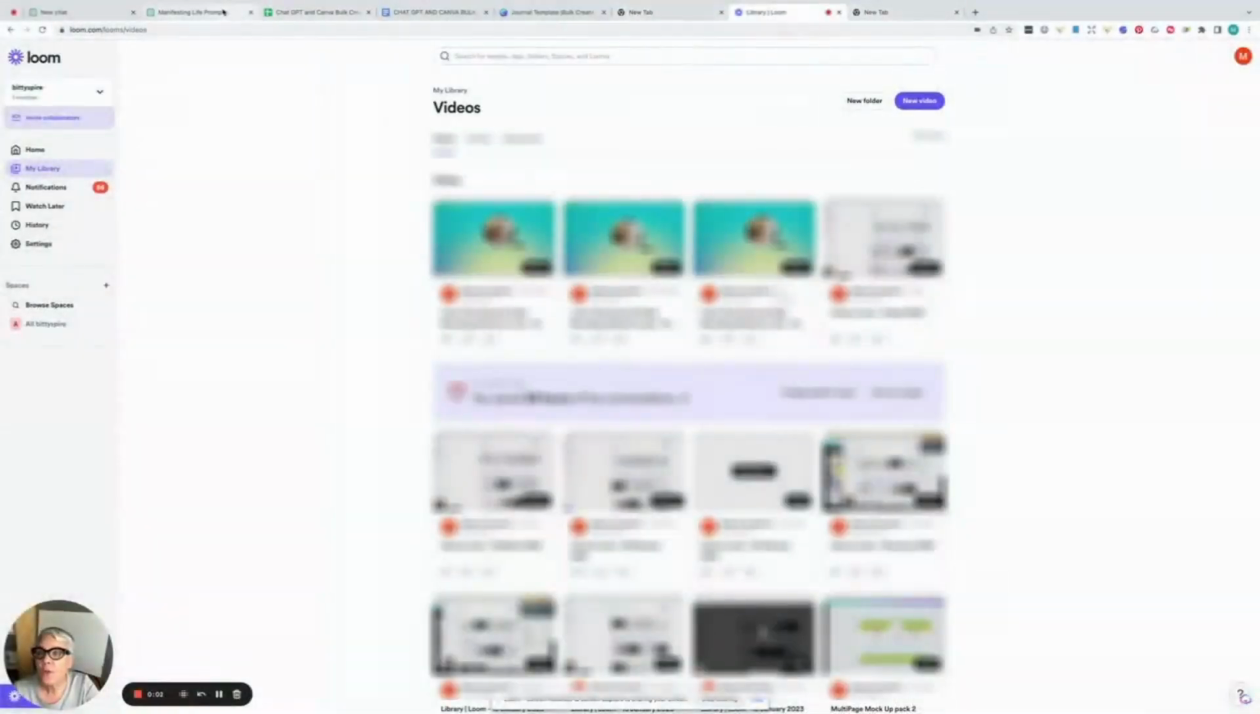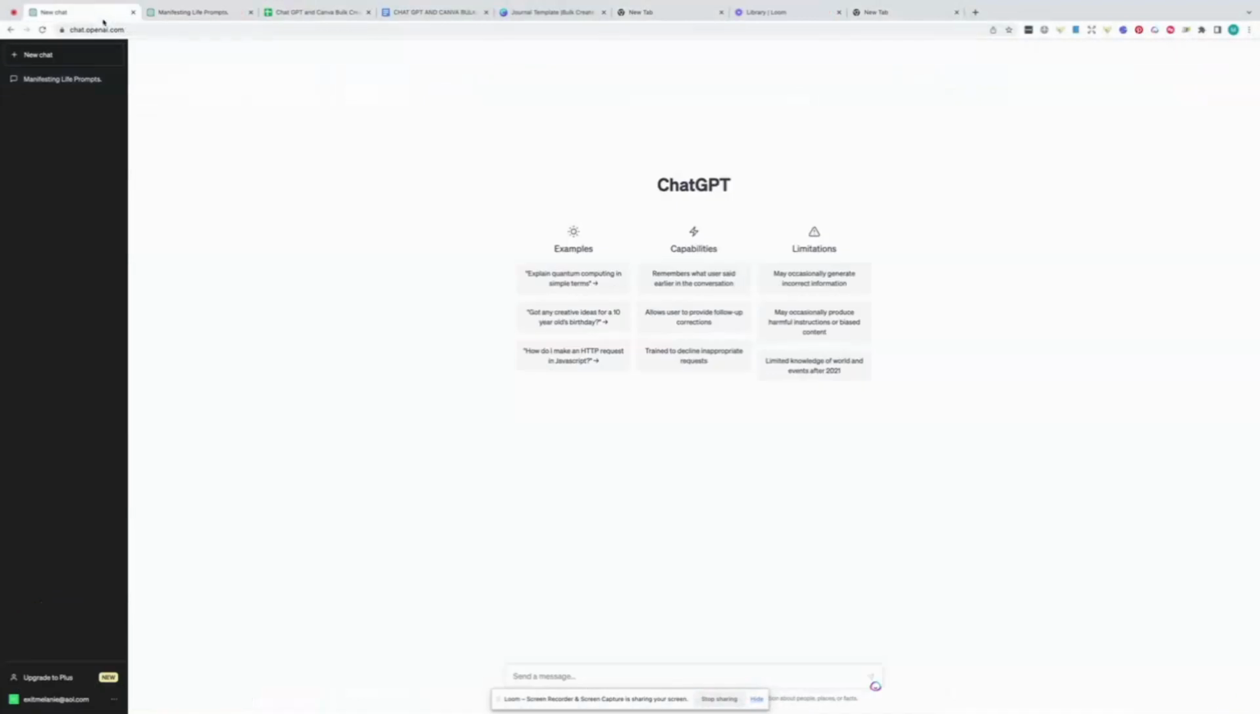Okay, so the first thing we're going to do is go to ChatGPT, which is chat.openai.com. And when you get there, you're going to sign on or log in or create an account. This is the free version I use. You're going to see some examples on this page, and at the bottom where my mouse is, it's going to say send a message.